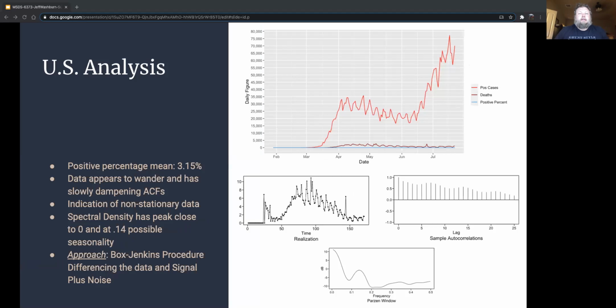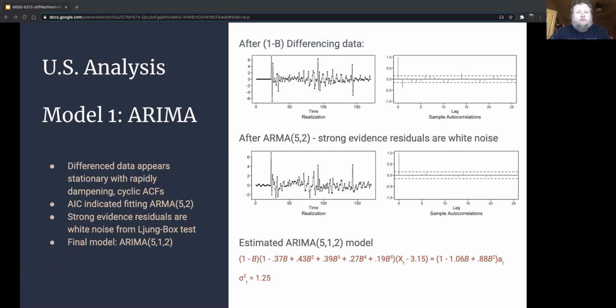Looking at United States data first off, we see a positive percentage mean of 3.15%. Taking a look at the positive percentage realization and the sample autocorrelations, you can see that the data somewhat wanders and has a slowly dampening ACF, which is an indication of non-stationary data. For the first model, I differenced the data, looked at the autocorrelations of the differenced data, and it appears to be stationary.